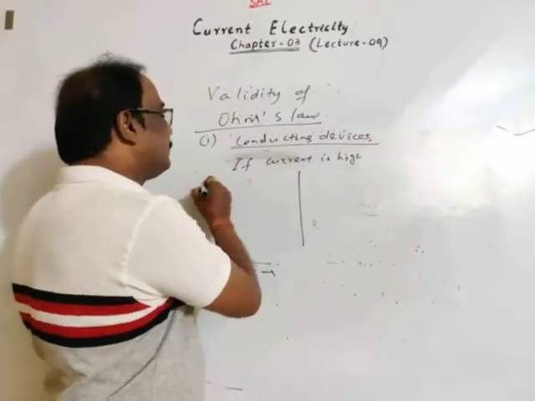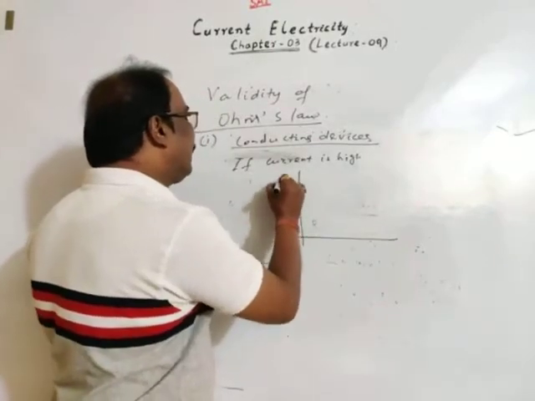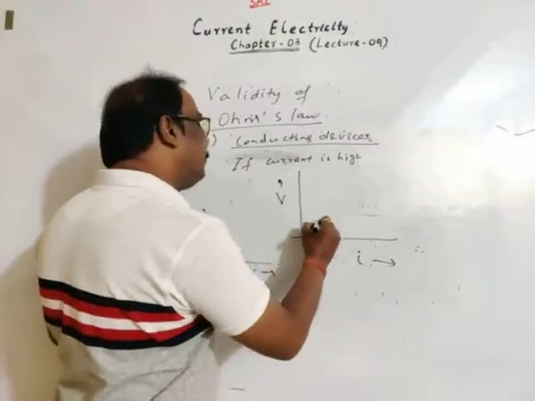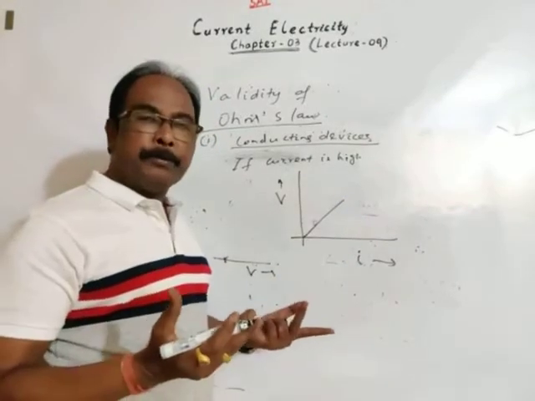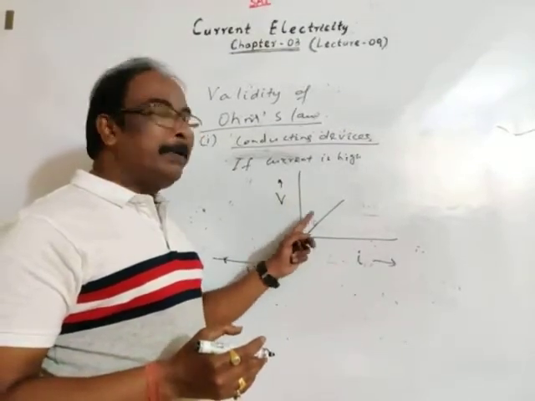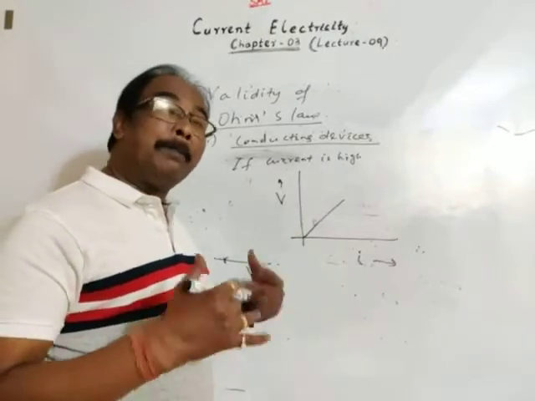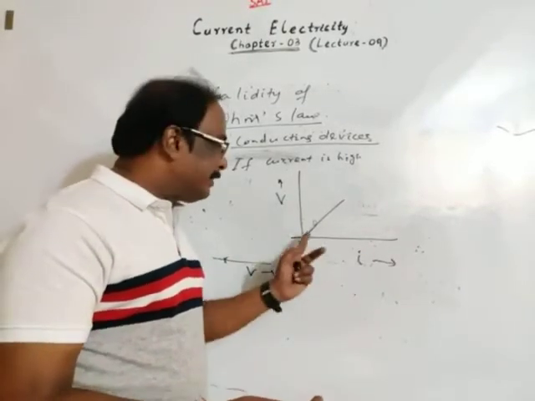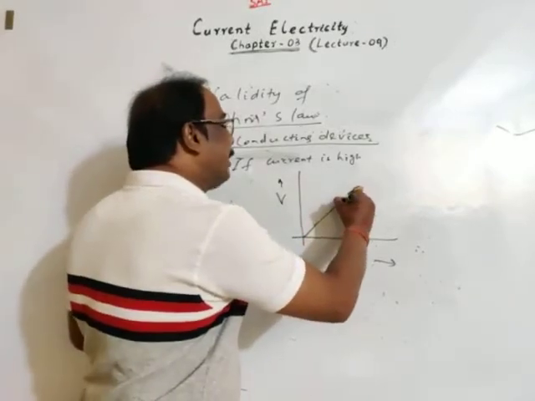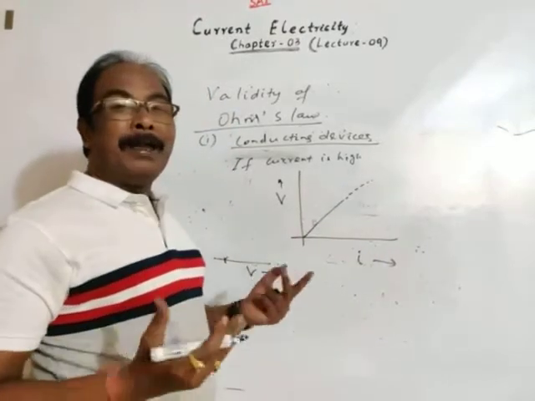For conducting devices, the graph between V and I, or I and V, is a straight line. That is correct. This straight line may continue like this if current is not too high.